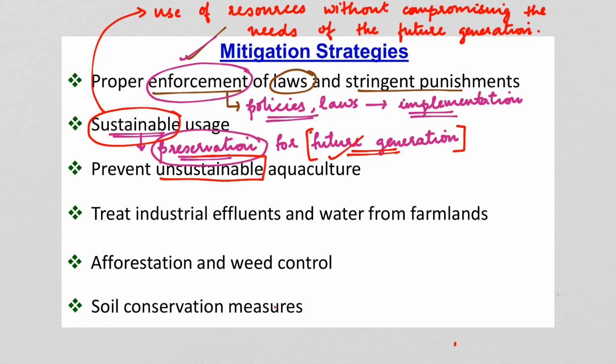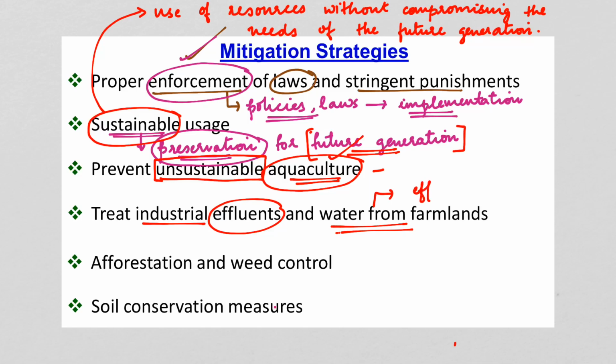Next is preventing unsustainable aquaculture. As we said, overfishing and aquaculture is another thing. So, aquaculture and fishing should be done in a sustainable manner. Then next is the treatment of industrial effluents and water from the farmlands, which will add pollution. So, the effluents means the pollutants and waste from the farmlands and industries should be treated properly before they are discharged into these wetlands.